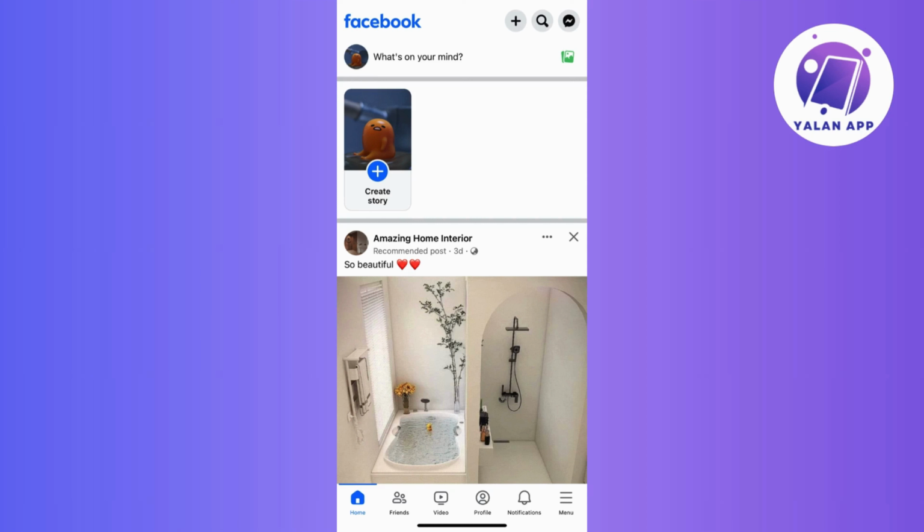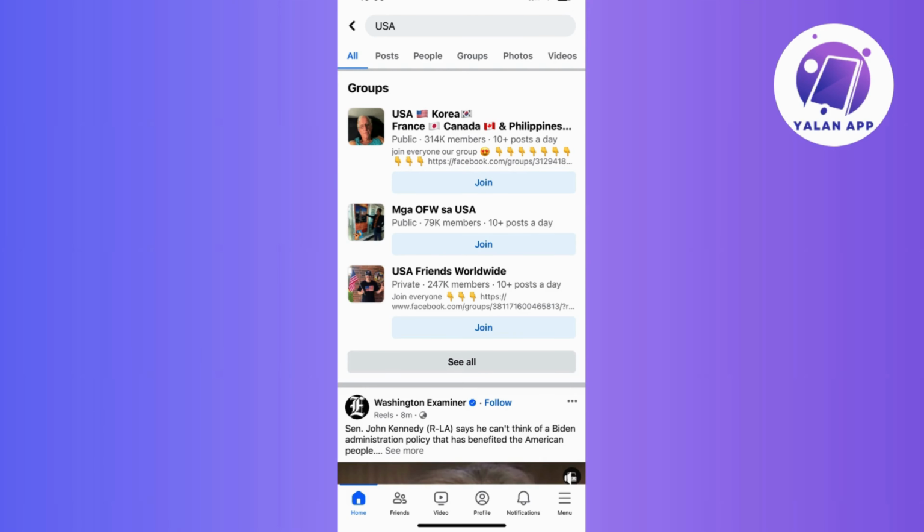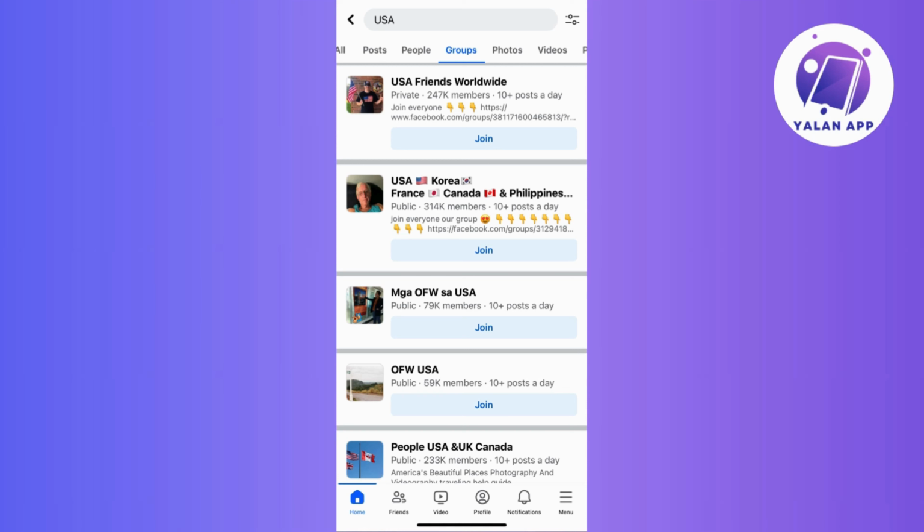Now look for that handy dandy search bar at the top and type in something like USA groups, or you can get into specific with your interest like USA travel or USA foodies. Then just click on search or enter, and then after hitting enter, you will see a bunch of results. Now, to make your life easier, click on the Groups tab to filter out irrelevant stuff.